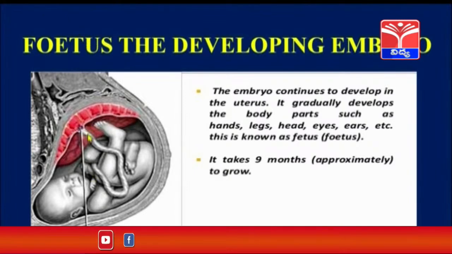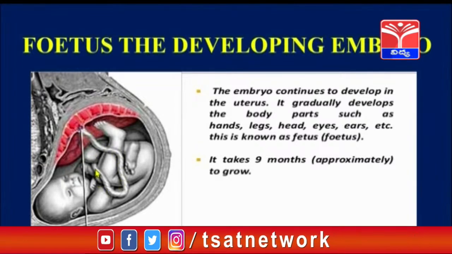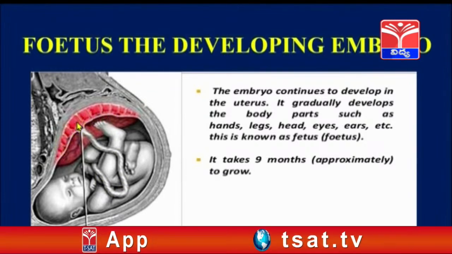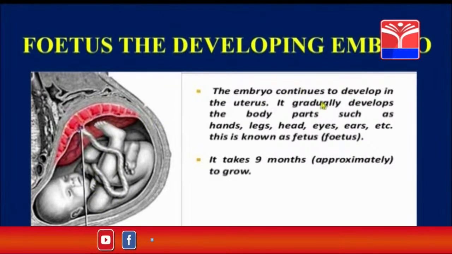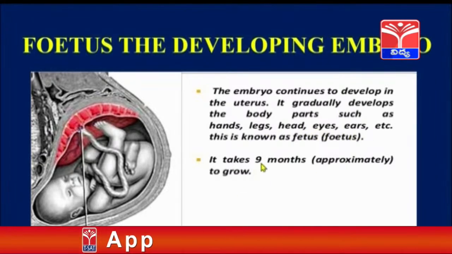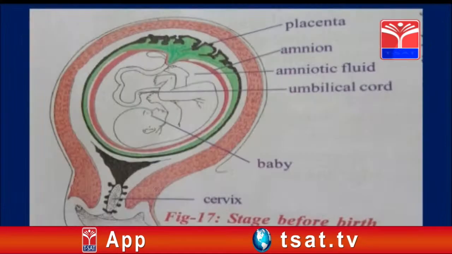Now this fetus will be present in the mother's womb, and this is the umbilical cord. Have you seen, this is the umbilical cord, and this red colored tissue is nothing but the placenta. From the placenta, everything will be supplied to the baby through this umbilical cord itself, and the embryo continues to develop in the uterus. It gradually develops body parts such as hands, legs, head, eyes, ears, etc. and it takes nearly about 9 months to grow. And this is how the stage before the birth takes place.